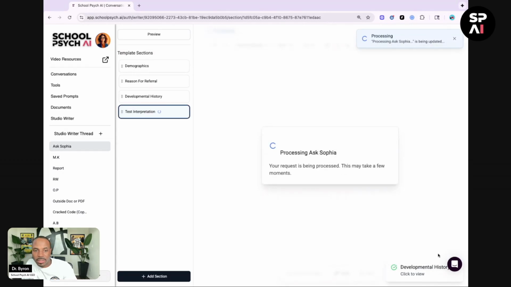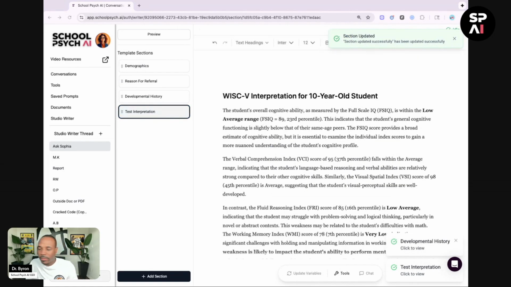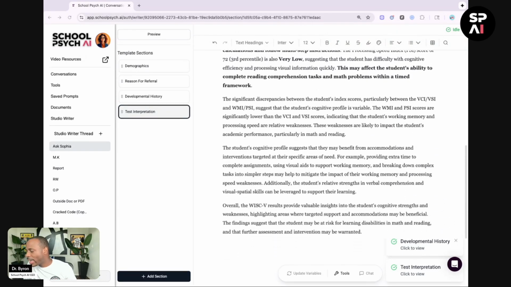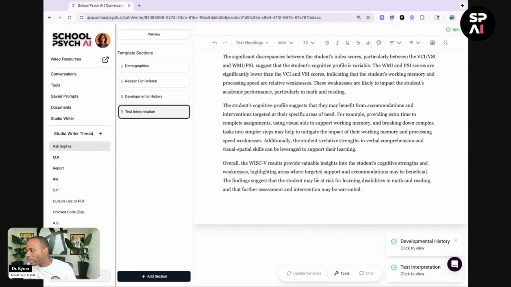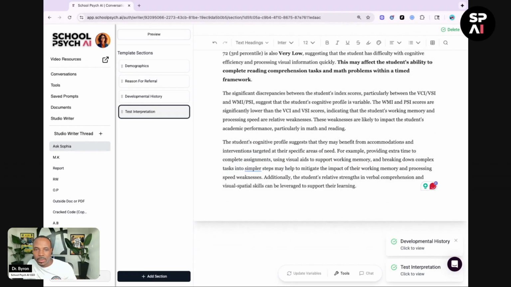I just give it some of those WISC scores, the full scale, the VCI, the VSI, fluid reasoning, working memory, processing speed. I give some basic information: student is 10, suspected learning disability in math and reading. And then in a few seconds, look at that. Sophia gives us a beautiful write-up. Again, I can edit, I can probe deeper, I can delete sections if I don't want it. It's completely up to you on what you're capable of doing.